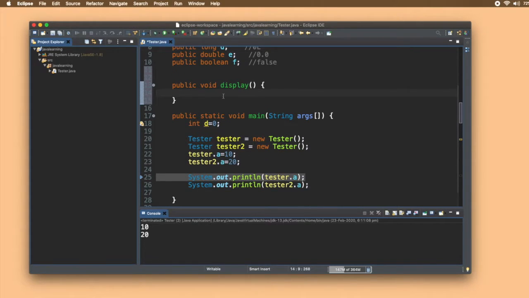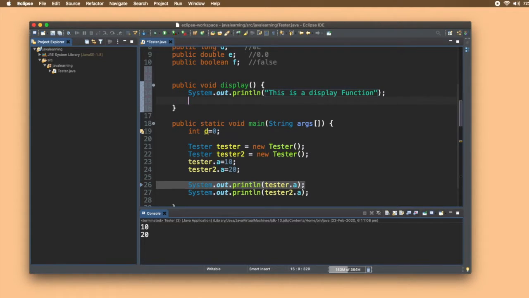Now inside this I'll put a sysO. This is a shortcut to write System.out.println. Type sysO and press Ctrl and space, and it will automatically complete. Inside this, let me write "this is a display function". You can give any name to this function.